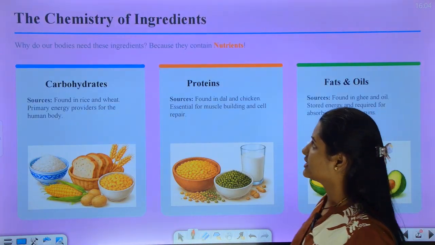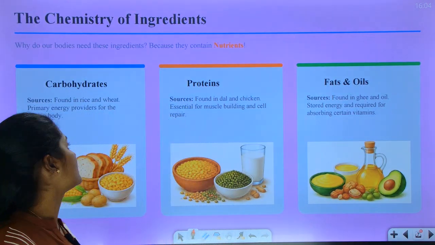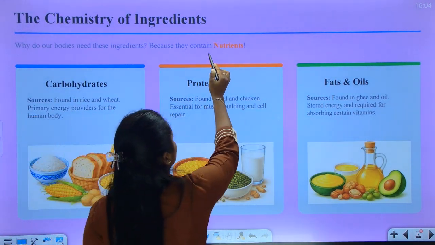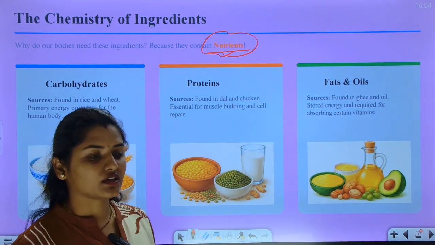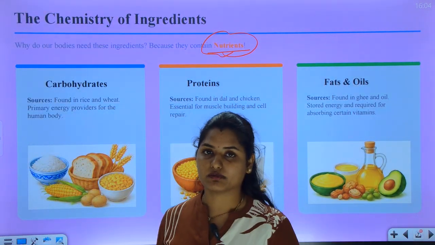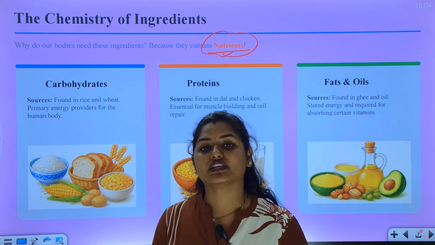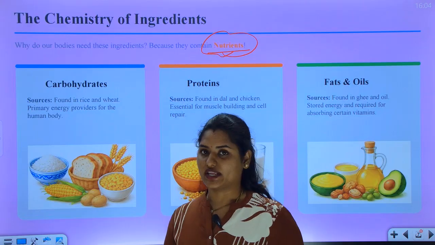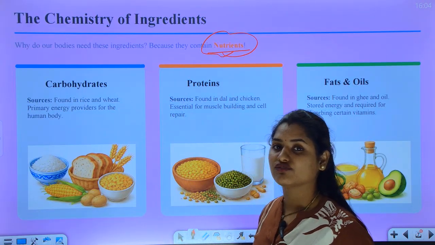Next, here you will learn about the chemistry of the ingredients. Here, these are the nutrients. Nutrients are very helpful for human beings, and not only for human beings, but these are also helpful for living organisms. So what are the major nutrients present in the food?